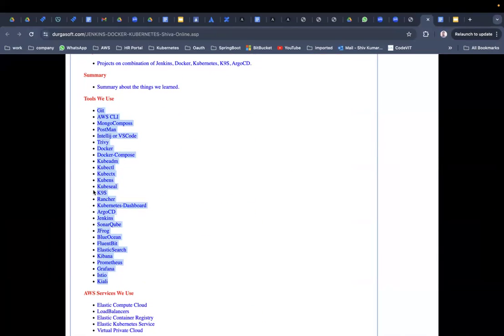You might not be using all these tools in the industry, but it will be useful for you somewhere. If you go to another company, they might be using Kiali. At present they might not be using Kiali, and at that time you are going to get that experience. And Istio they might be using in another company. Presently you might not be using it. It's entirely related to whether that company uses it or not, but we are going to get all these experiences. That's what I am saying.